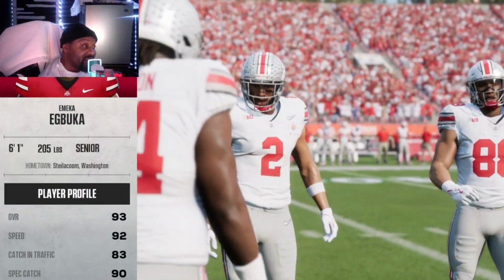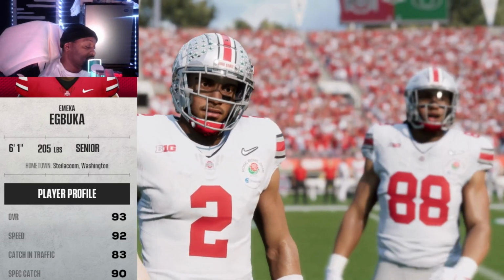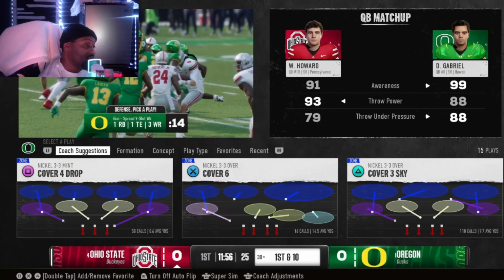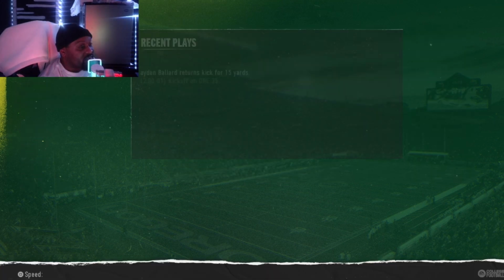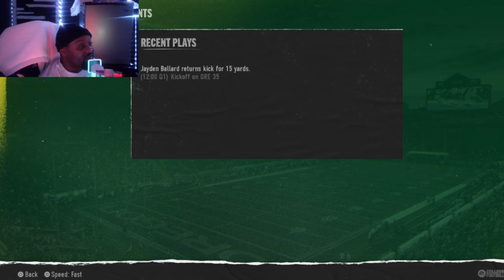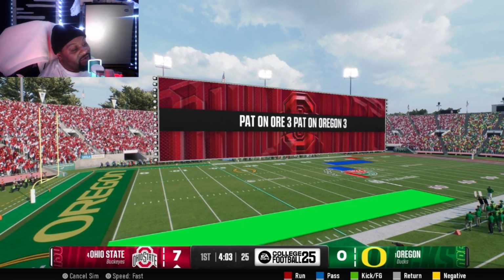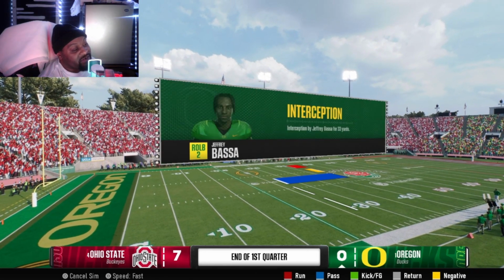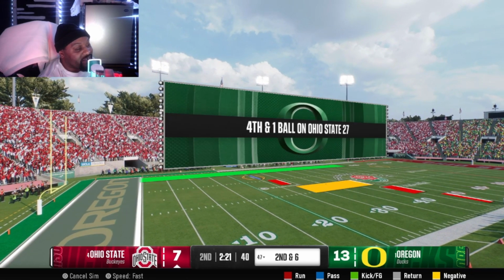And also, this is the thing. One thing I've said before about Ohio State, I've always said they've always had some overrated quarterbacks. Think about it. Think about all the quarterbacks that came to Ohio State besides C.J. Stroud right now. And then we're off to the races though. Bam, bam. Ohio State takes a big lead. But then here comes Oregon.